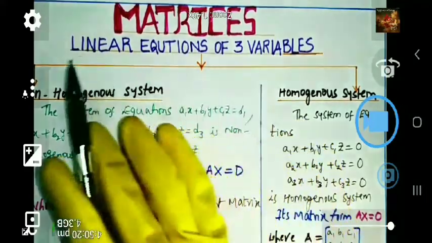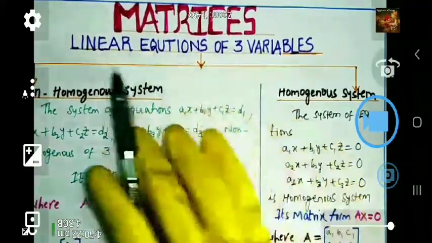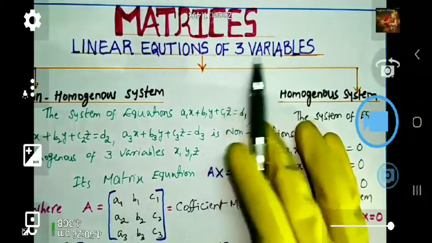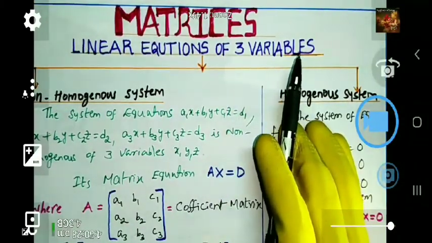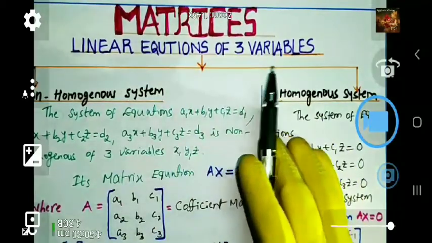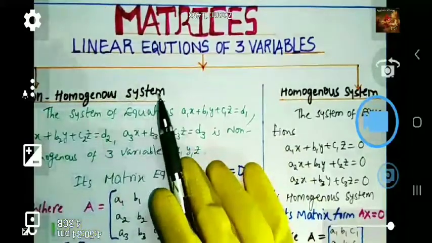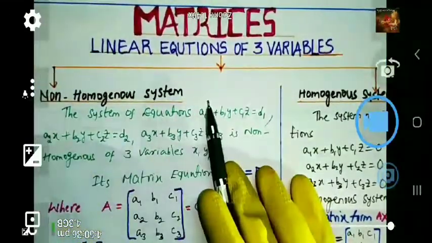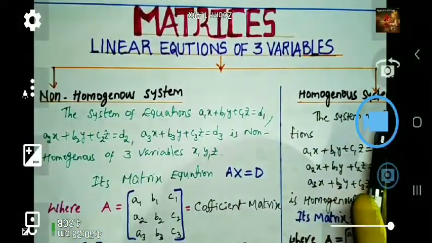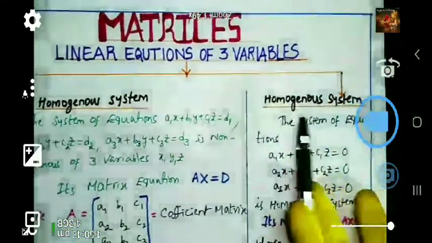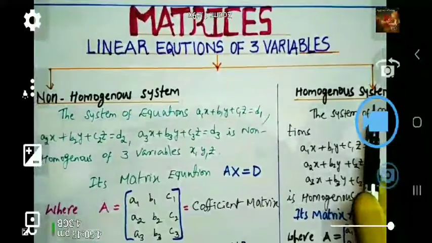So, what I explained about linear equations is nothing but first degree equations of three variables x, y, z. In these linear equations of three variables, there will be two types of systems. One is the non-homogeneous system, and the second one is the homogeneous system. Non-homogeneous system as well as homogeneous system of linear equations.